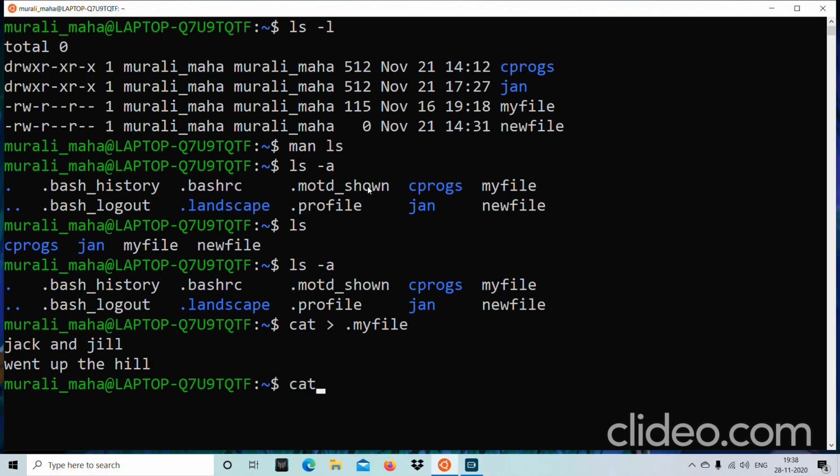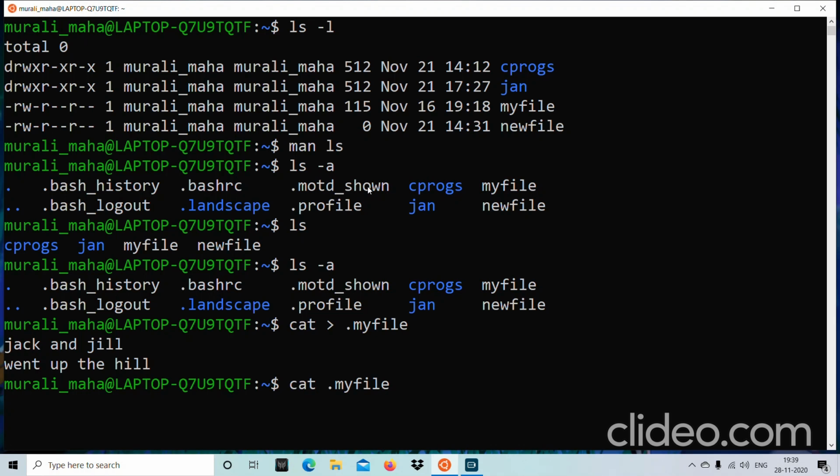When I want to display the contents of that .myfile, in Linux there is a mechanism wherein you can complete the name of the file. You don't have to type the entire name of the file. Just press tab. This is known as file completion. Linux bash provides it.